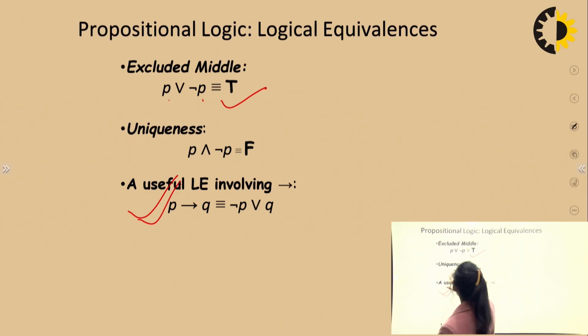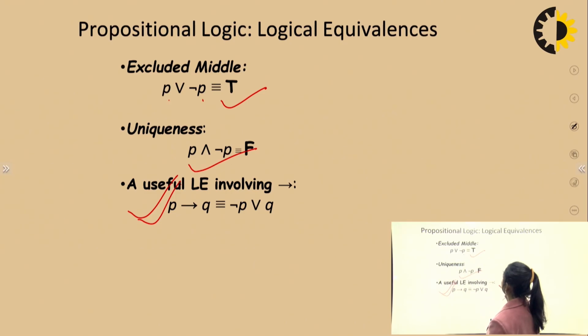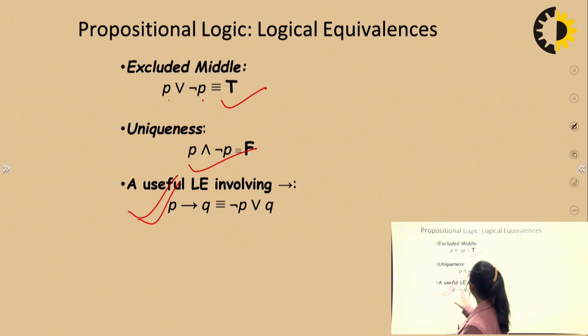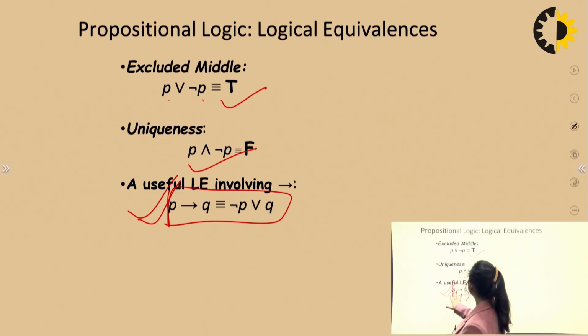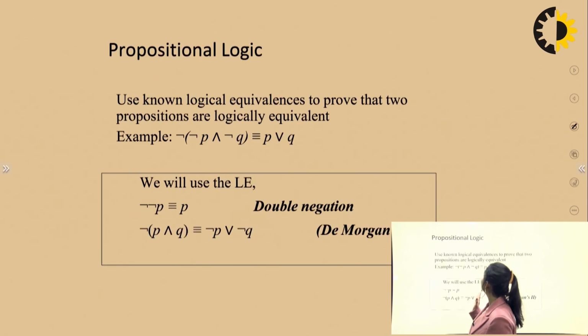And uniqueness, P and not P, will be false. Now if you have P implies Q, it means not P union Q. So this is very important. Just in case, we have to expand the expression. So if it is P implies Q, it means not P union Q. So we can use either based on our convenience.